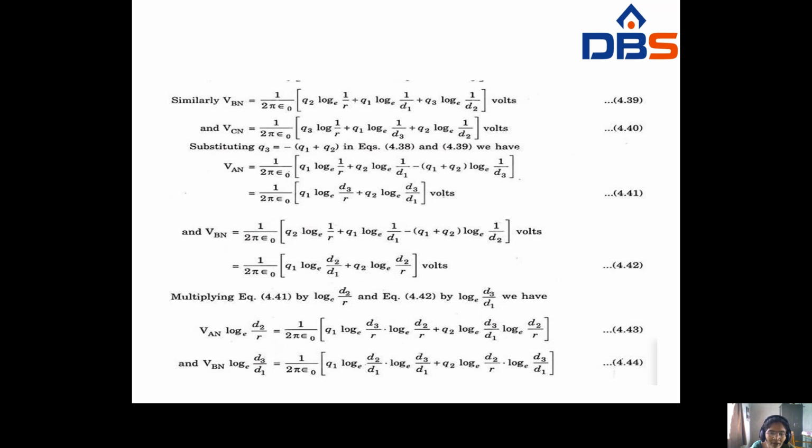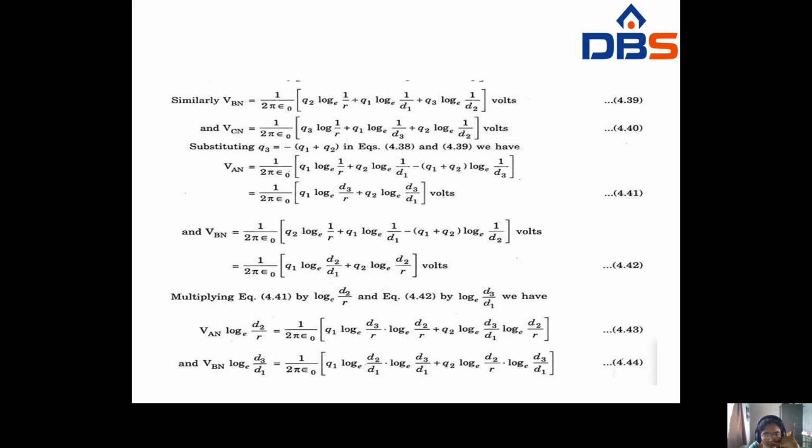In the VAN formula, in place of Q3 you substitute minus of Q1 plus Q2. Multiplying with Q1 and Q2, this becomes Q1 log e d3 by r plus Q2 log e d3 by d1. Similarly in VBN, in place of Q3 you have to substitute.